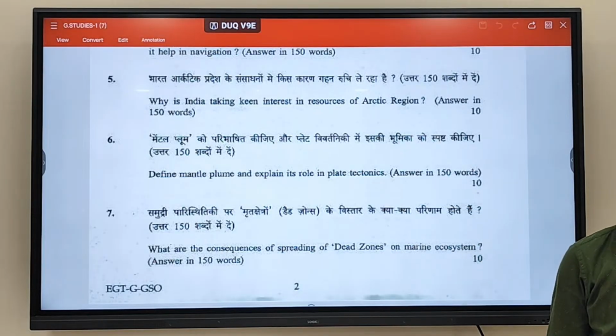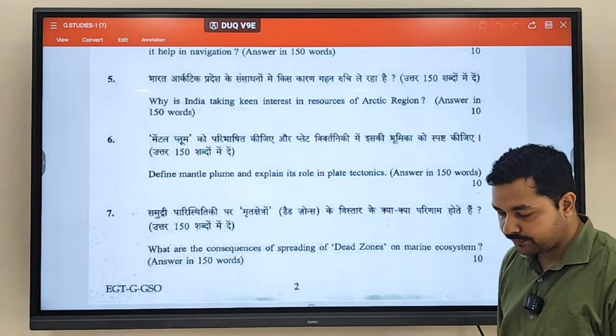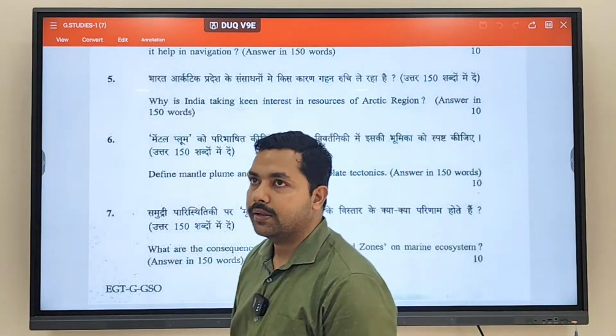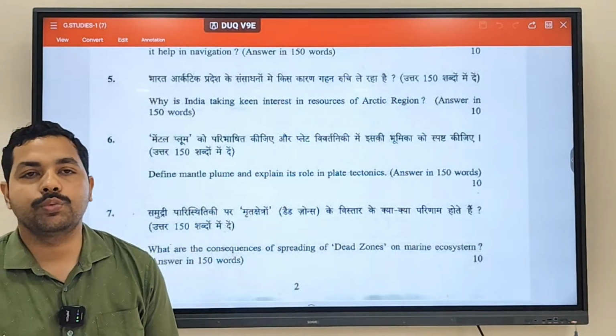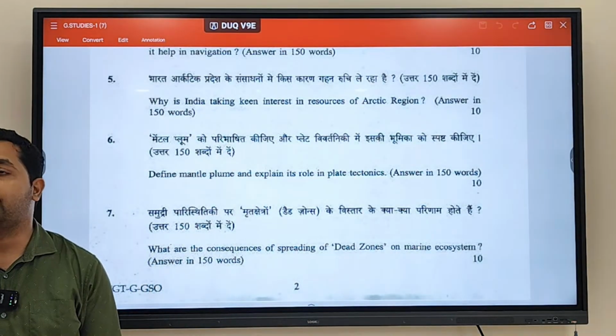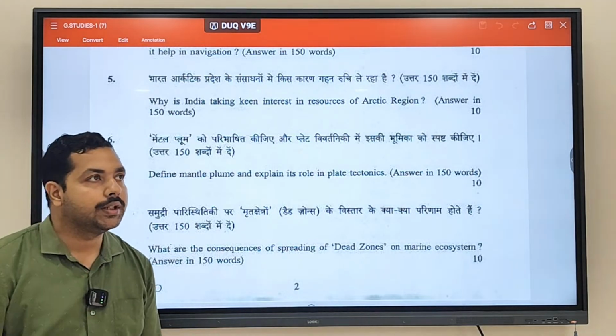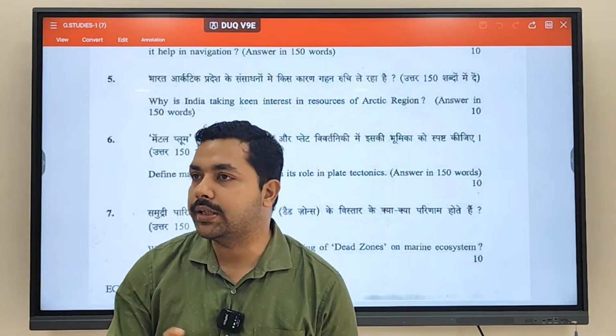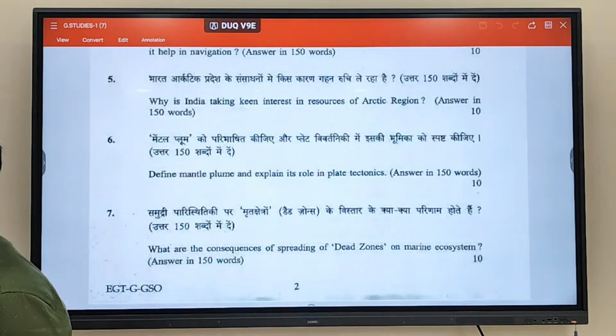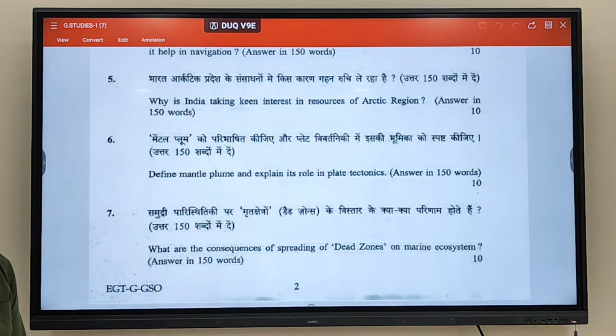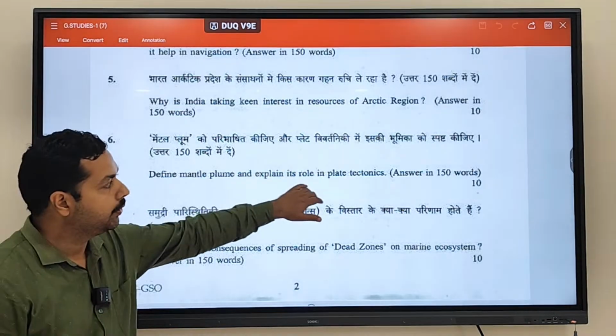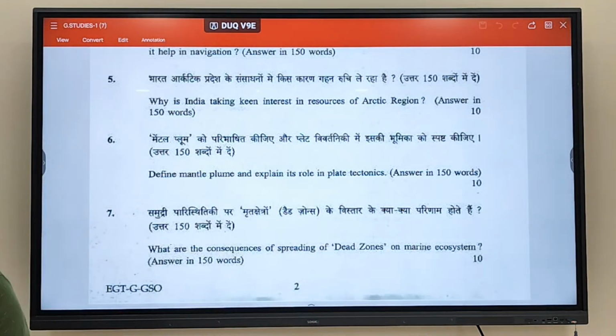That mantle plumes are small convectional currents. Where are they generated? In the interior of plates, you write, not the interior of the Earth. So it is a small convectional current rising from the mantle region and spreading at the top, taking a mushroom shape. Right? And then its role in plate tectonics, how it is affecting plate tectonics.